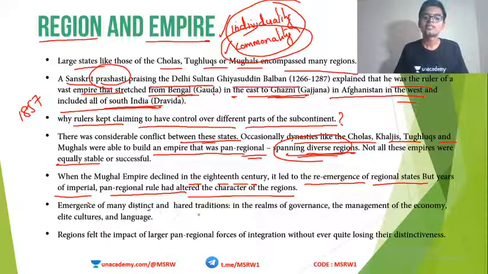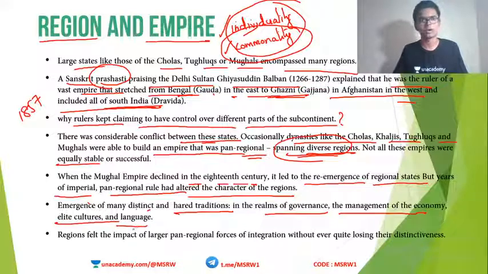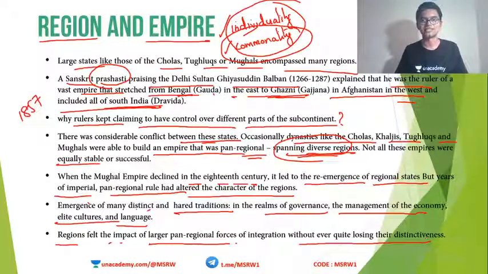Many distinct traditions emerged in the realms of governance, management of the economy, elite culture and language. Regions felt the impact of larger pan-regional forces of integration without ever quite losing their distinctiveness. That is it. Within that commonality itself, there is individuality.